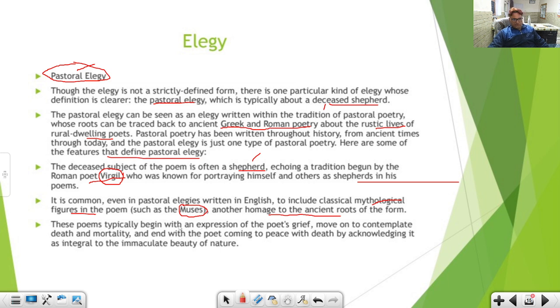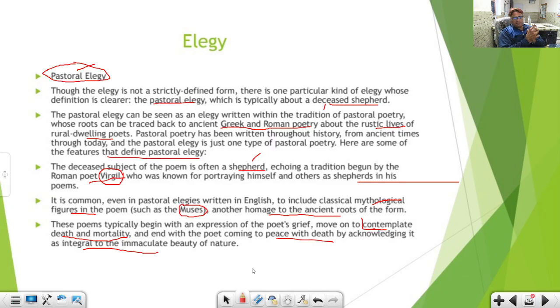These poems typically begin with an expression of the poet's grief, then move to contemplate death and mortality. This is the main subject of elegy. Friends, keep this in your mind. What is the main subject of elegies? Contemplation of death and mortality, with the poet coming to peace with that, acknowledging it as integral to the immaculate beauty of nature.